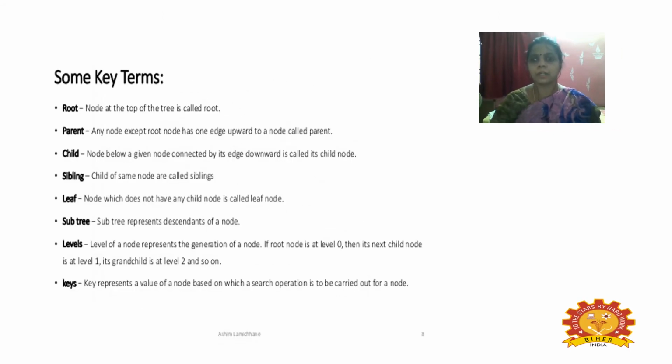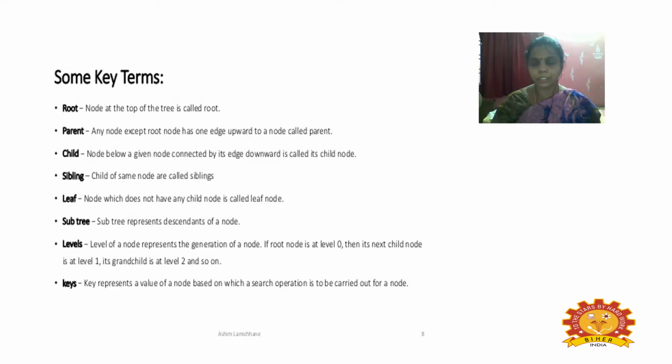Let us learn some key terms used in the tree. So root is the topmost element present in the tree. So the topmost node is considered as the root, and a parent is any node having edges downwards to other nodes. A child node is a node connected to a parent by an edge in the downwards direction.